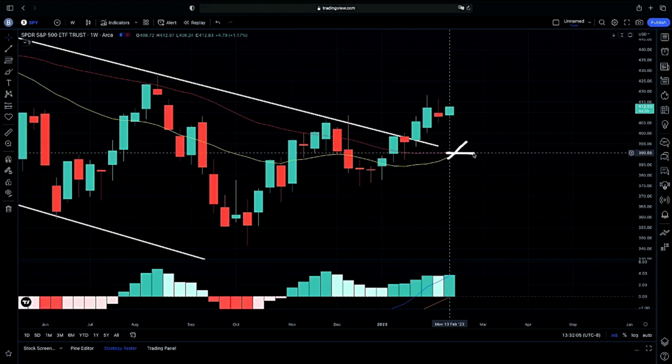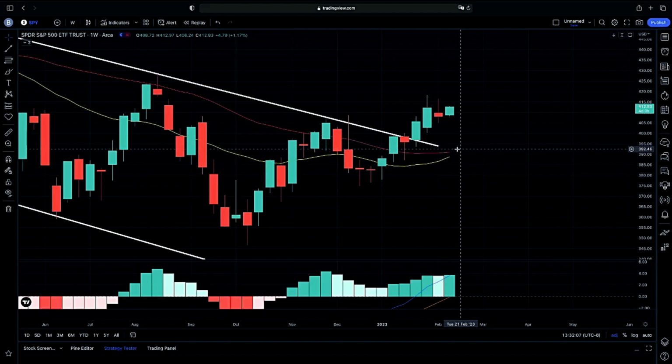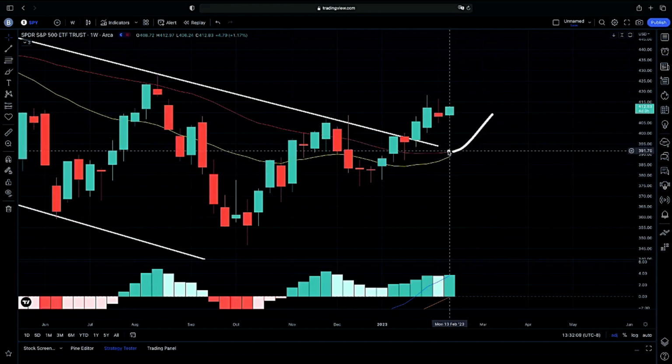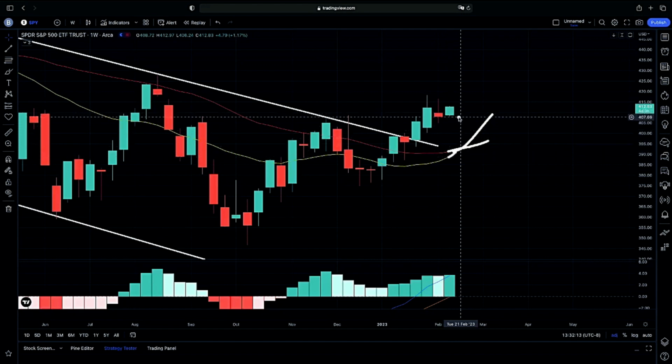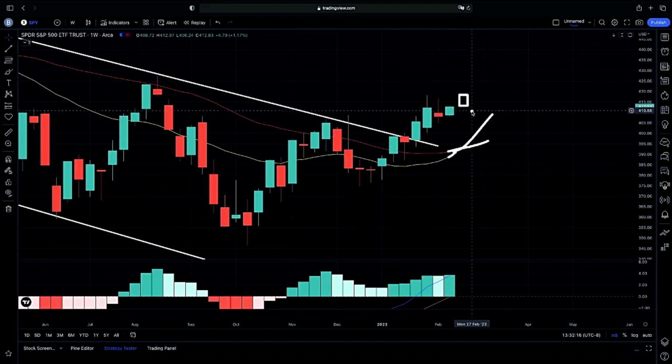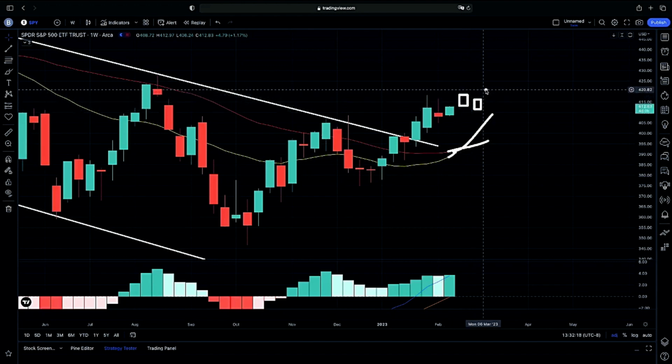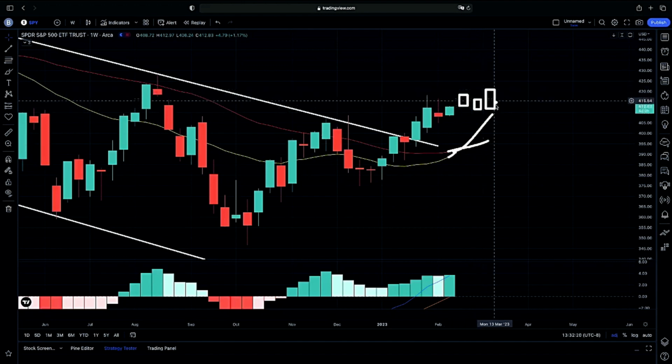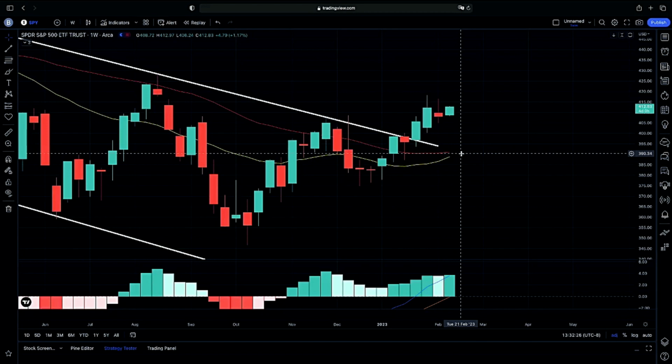And then what we have to assume is that we would have some type of pullback into our 20 weekly moving average to, again, get that confirmation just like we were looking for on the daily chart. So again, if we do continue on higher, no surprise if we do have a possible cool down, and then possibly do continue to buy that dip, in my opinion, and look for that continuation. That is if our 20 weekly moving average does cross above our 50 weekly moving average.